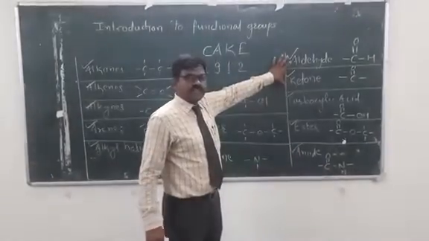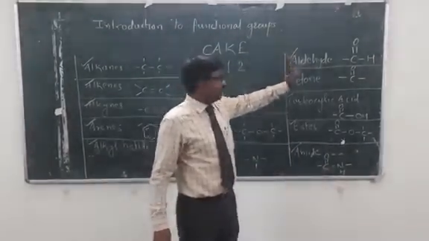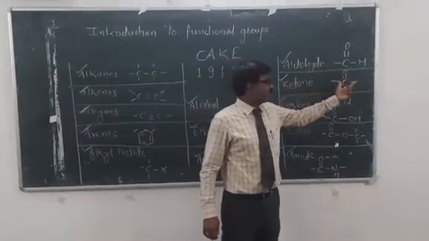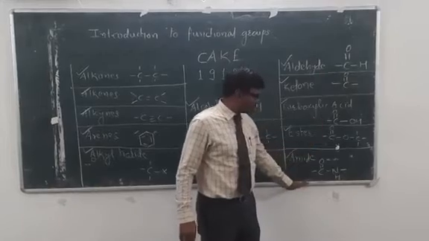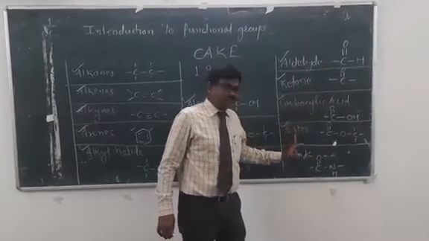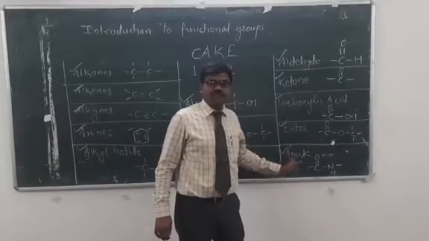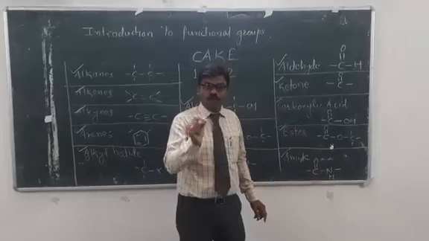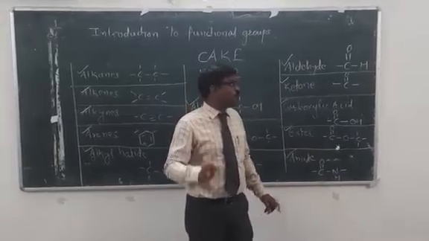Now in this part, we will learn about aldehyde and ketone. Aldehydes, ketones, carboxylic acids, esters and amides are all substances which consist of the carbonyl group, that is the C double bond O group.